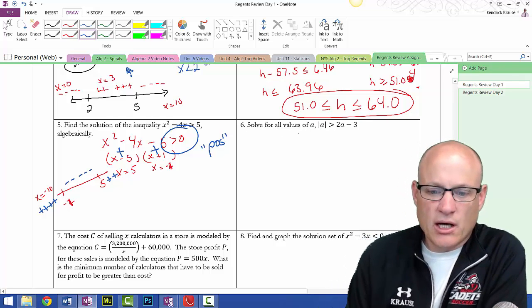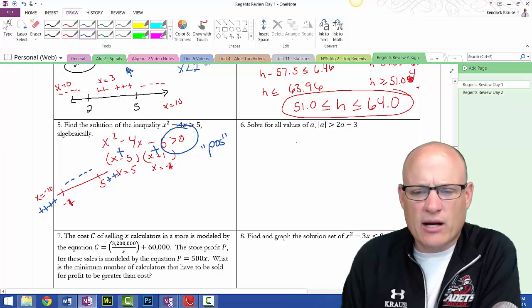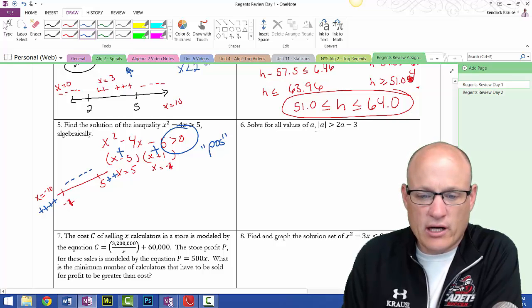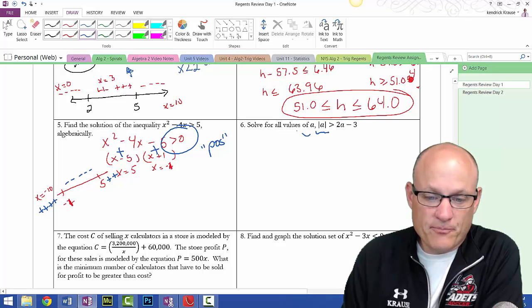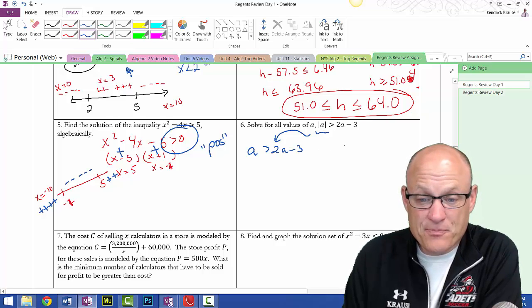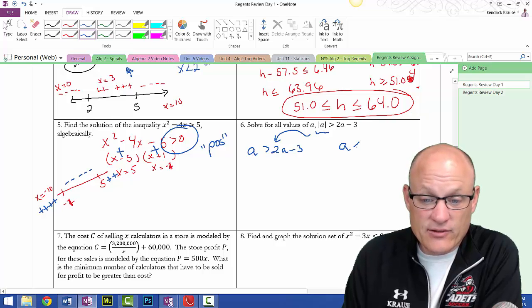Alright, here we go. This is a slightly different problem. We've got the absolute value, which is already isolated by itself, is greater than this, so we can split it up. Don't change the left side: absolute value of a greater than 2a minus 3. Then we switch everything else: a less than the negation of the entire left side.